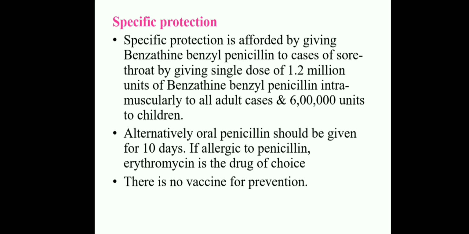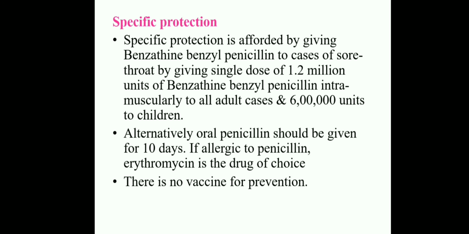The main treatment is a single dose of 1.2 million units of benzathine benzyl penicillin intramuscular to all adult cases, and 6 lakh units to children. 1.2 million is the adult dose and 6 lakh units is the children's dose.